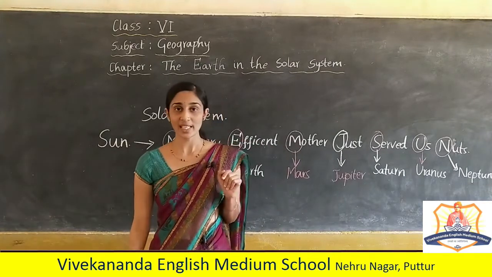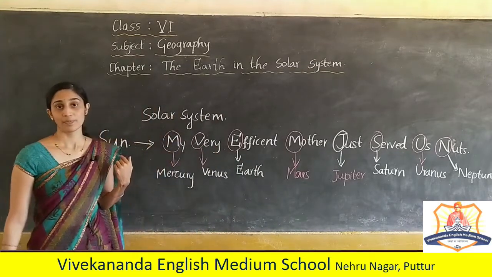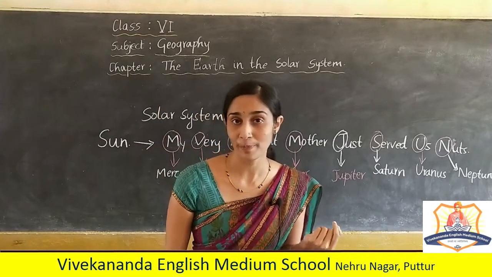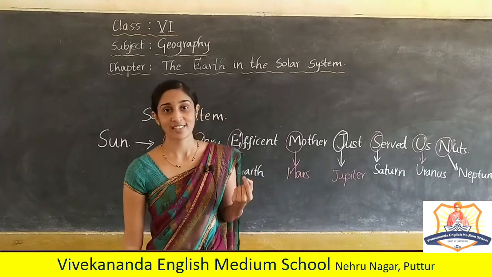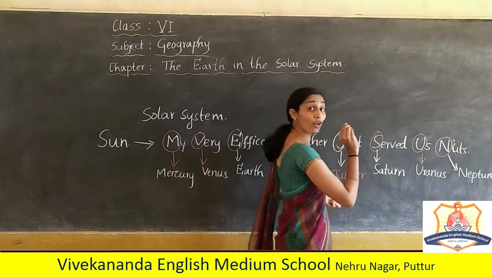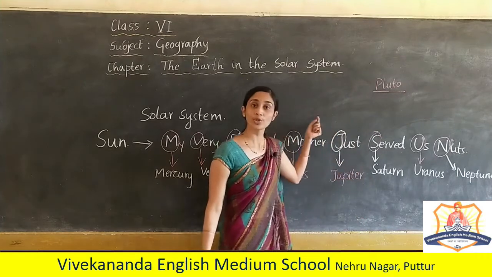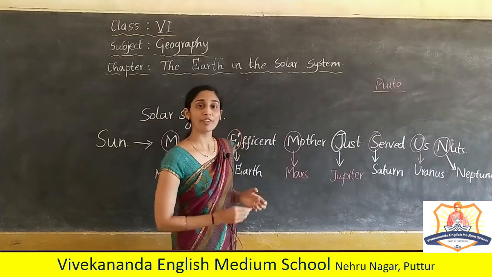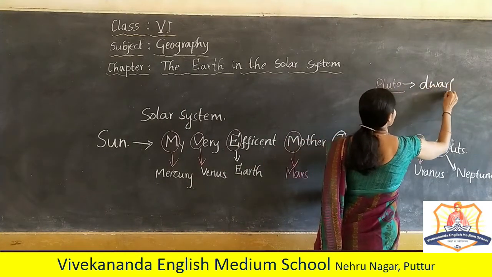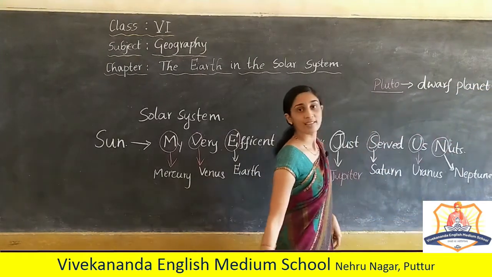After 2006, one more planet was included in the solar system. Which was that? Now it is considered as dwarf planet, as like Ceres. Which is that planet? That is Pluto. Before it was a planet up to 2006 August. But now it is considered to be a dwarf planet, as like Ceres.